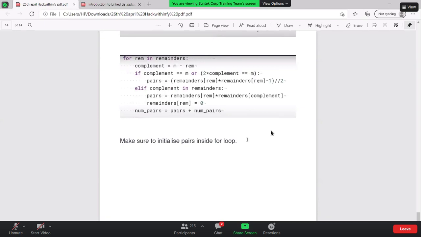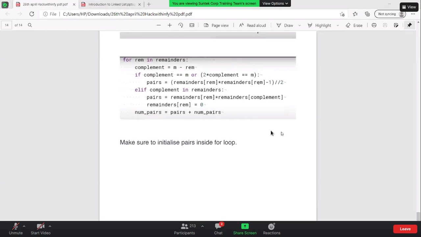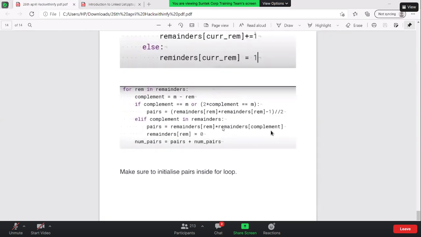Any other doubts, guys? Okay, if not, maybe we can start with a brief of the linked list we will be covering today, and tomorrow we'll be starting with the question.